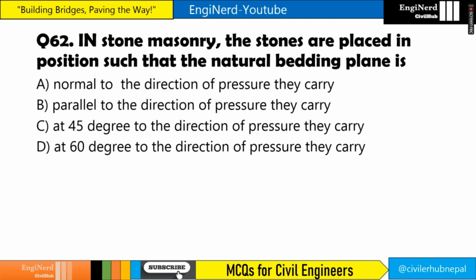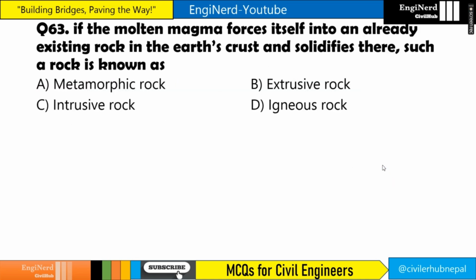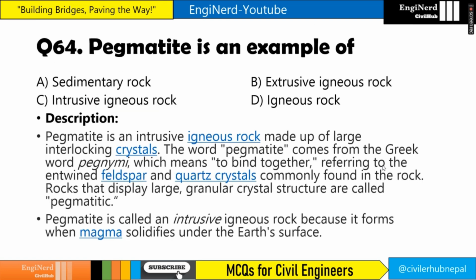In stone masonry, the stones are placed in position such that the natural bedding plane is normal to the direction of pressure they carry. So if the pressure is in this direction, the plane should be in this direction. It should be normal, 90 degrees. If molten magma forces itself into an already existing rock in the Earth's crust and solidifies there, such a rock is known as what? Intrusive rock. Pegmatite is an example of what? Intrusive igneous rock.